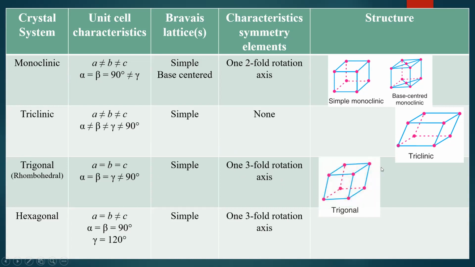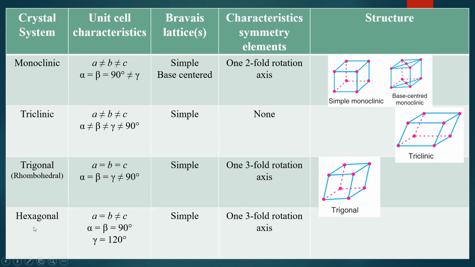And this is the trigonal crystal structure. It has a, b, c equal, and alpha, beta, gamma not equal to 90 degrees. So this is a type of parallelepiped where the sides are equal, a equal to b equal to c, and the angles are not equal to 90 degrees. That is called the trigonal crystal system.